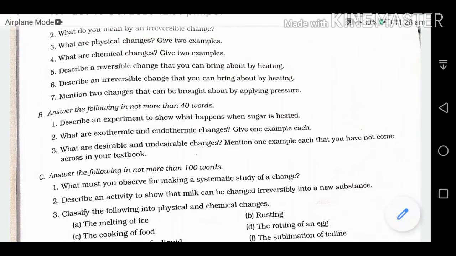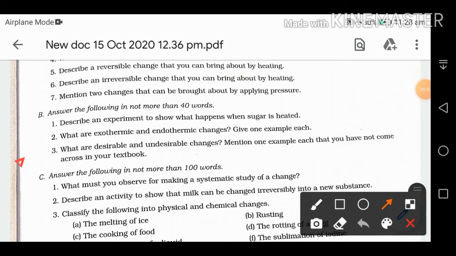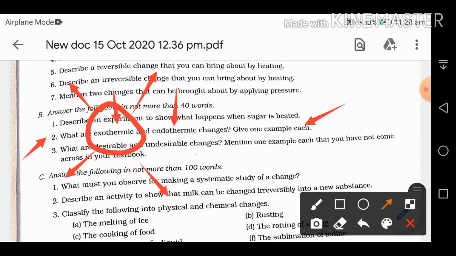So the next question we have: what are exothermic and endothermic changes? We have to give one example of each. So what is exothermic? A change in which heat is given out. I am also putting the arrow showing that heat is given out.